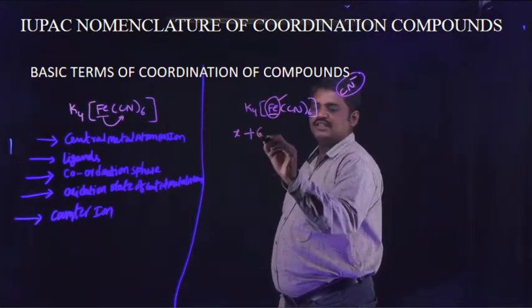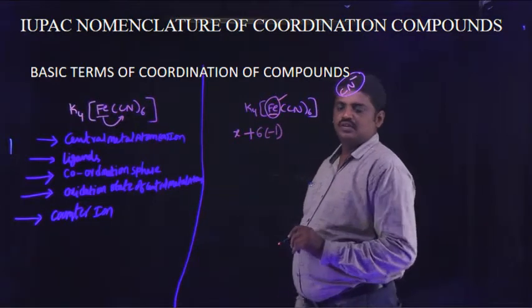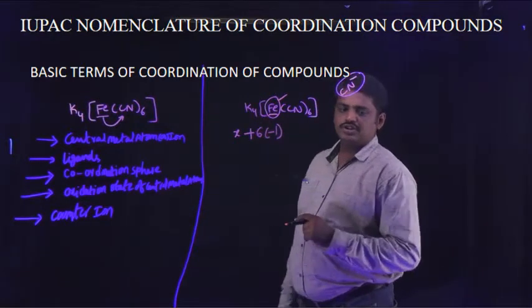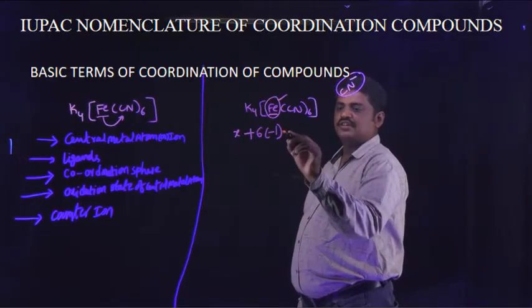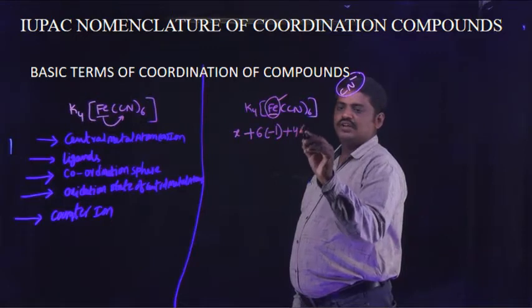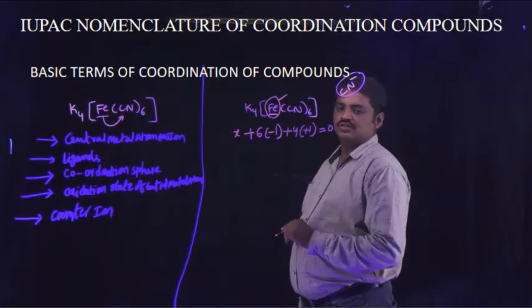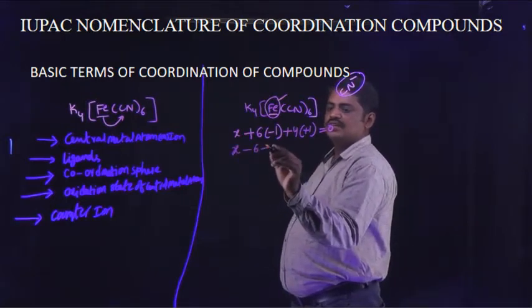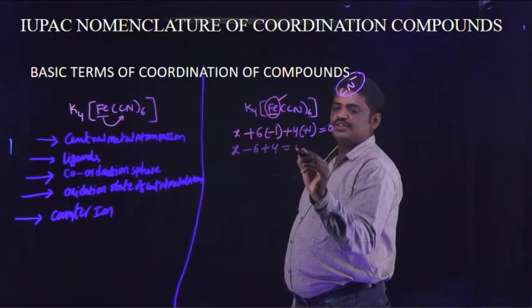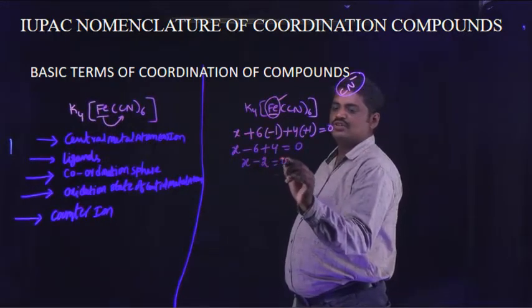X plus 6 into -1, and 4 potassium ions, each potassium ion exhibits +1, plus 4 into +1 is equal to 0. X minus 6 plus 4 is equal to 0. X minus 2 is equal to 0.